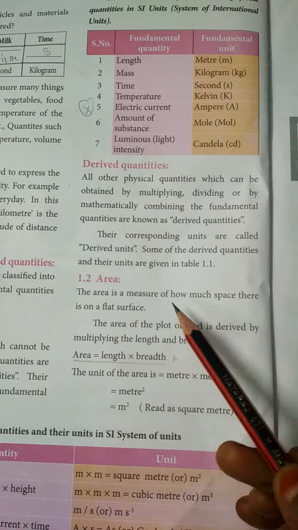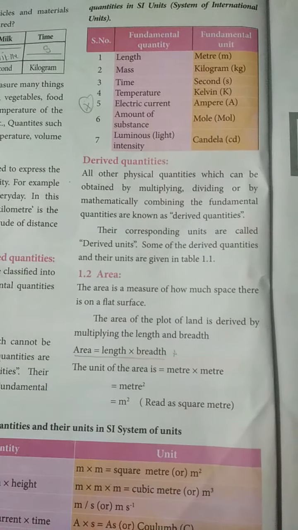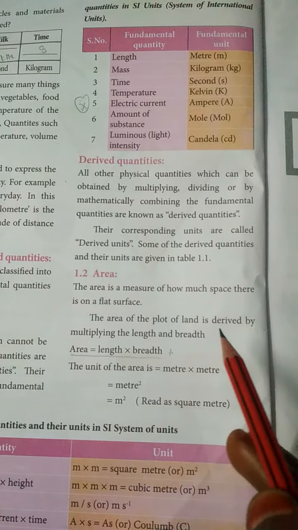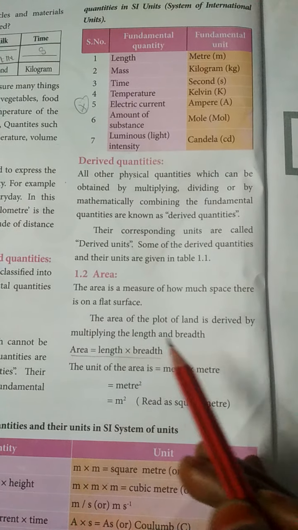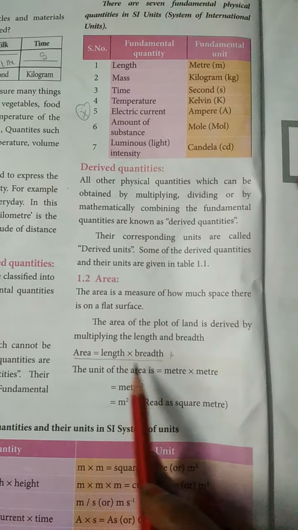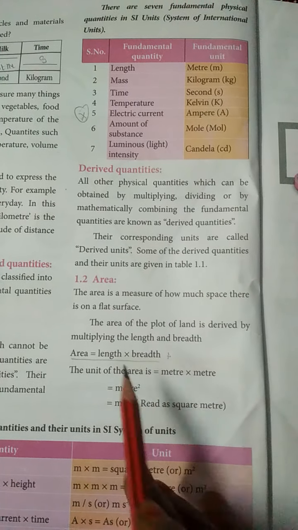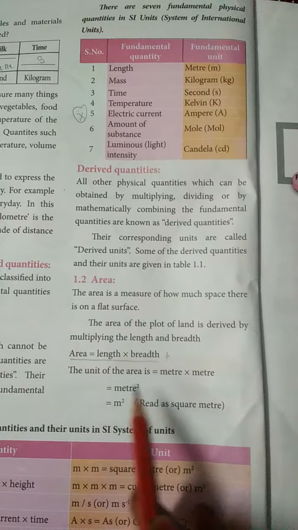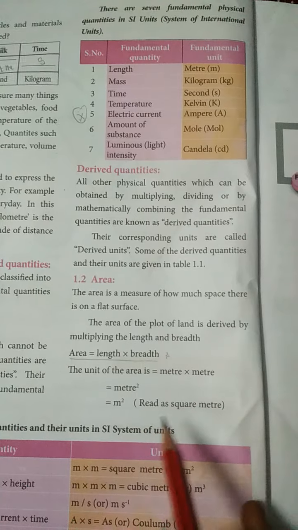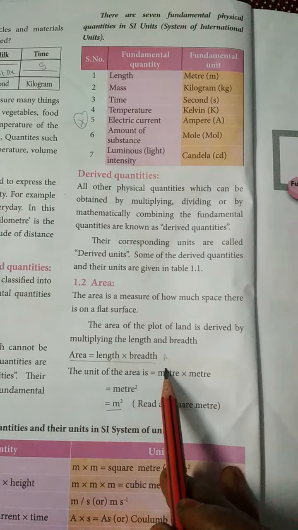The area is a measure of how much space there is on a flat surface. The area of the plot of land is derived by multiplying the length and breadth. Area is equal to length multiply breadth. The unit of the area is length meter into breadth meter, meter into meter, meter square. I read it as square meter. This one is a unit. Area is equal to length into breadth.